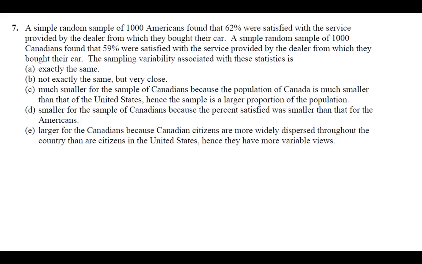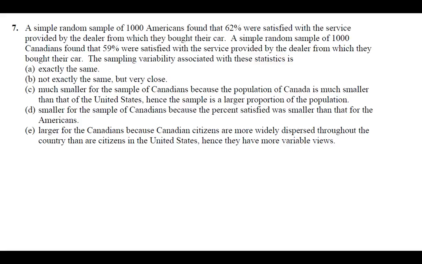We have the standard deviation of P hat, so the sampling distribution of all proportions is going to be equal to the square root of P times 1 minus P over N. And so you're going to plug in the value separately for the Americans, and then you're going to plug it in separately for Canadians. And I've typed that in the calculator.